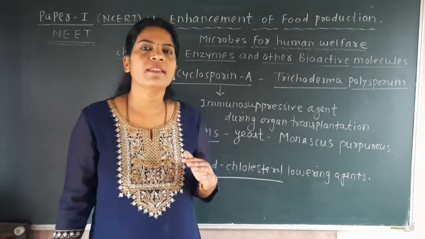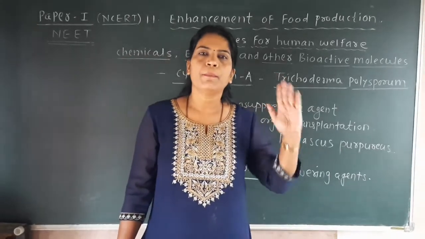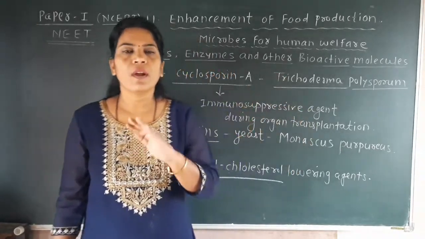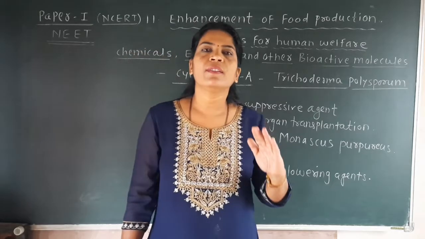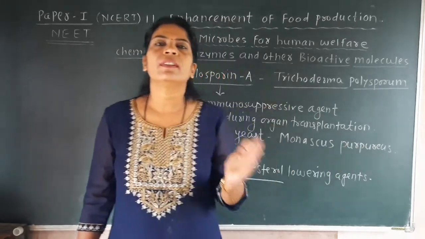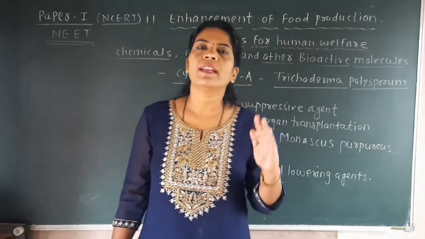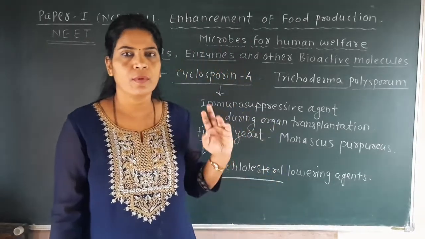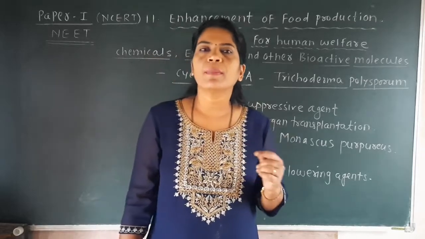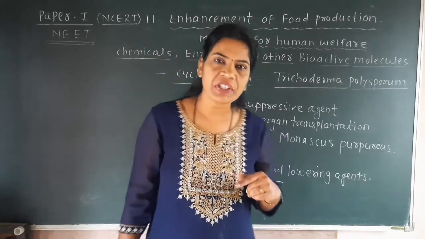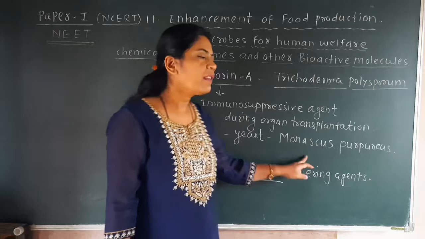It is called baker's yeast because it is involved in the production of bread, and brewer's yeast because it is involved in the production of alcoholic beverages like wine, beer, whiskey, brandy, rum.